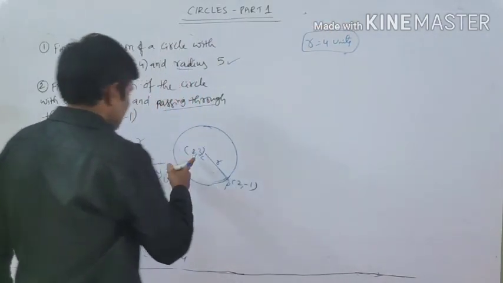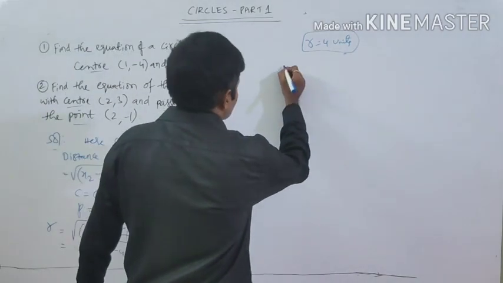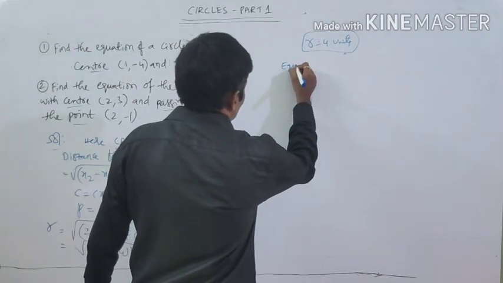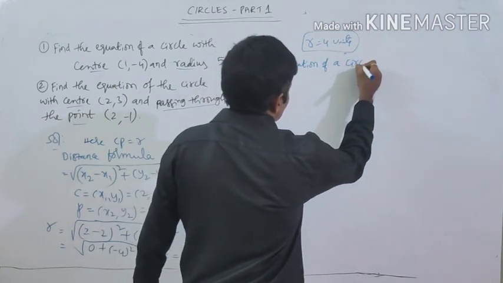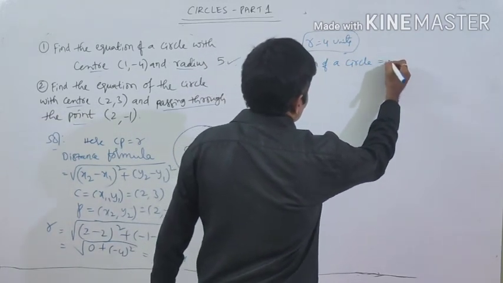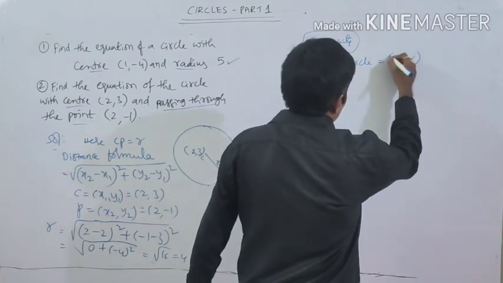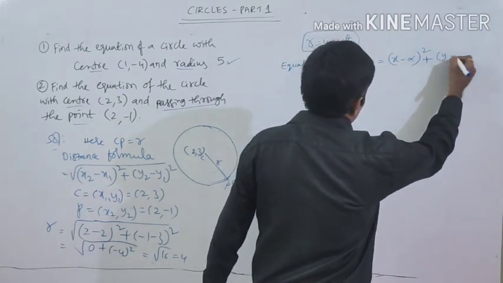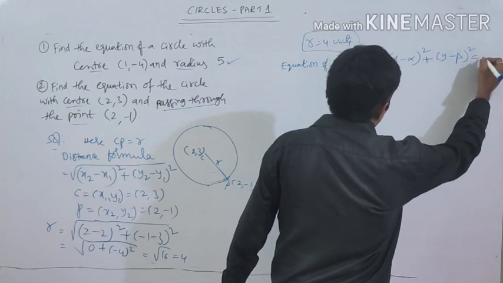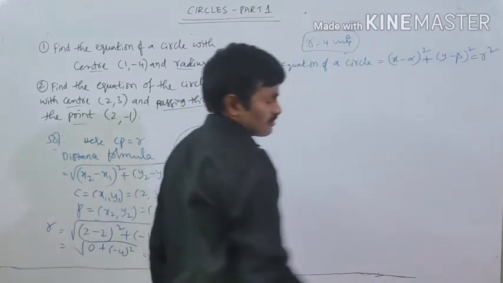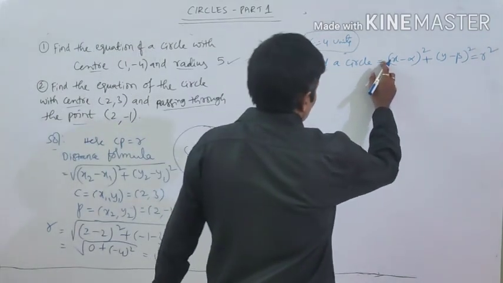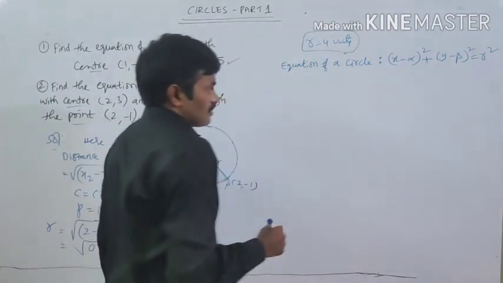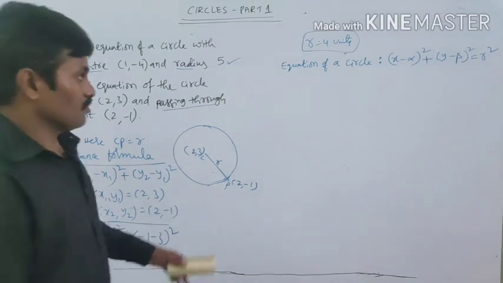Now we know the center and the radius. What is the formula? The equation of a circle is (x − α)² + (y − β)² = R². We already discussed this a few minutes ago.